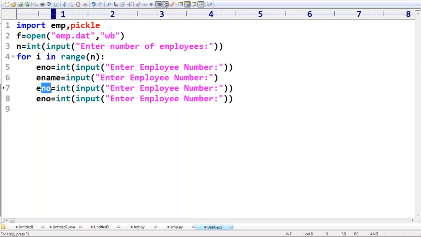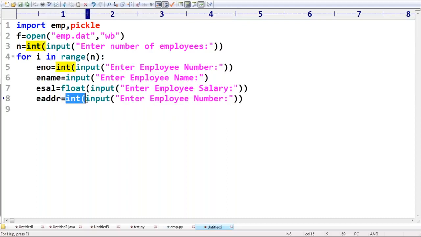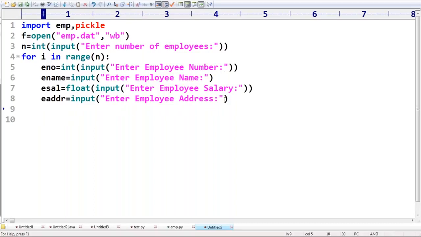No. What is the third one? sal. Assume that sal is a float value, so float of input, enter employee salary. The fourth one is address. Here typecasting is not required. Enter employee address like this. Just I read four things: employee number, name, salary, address.